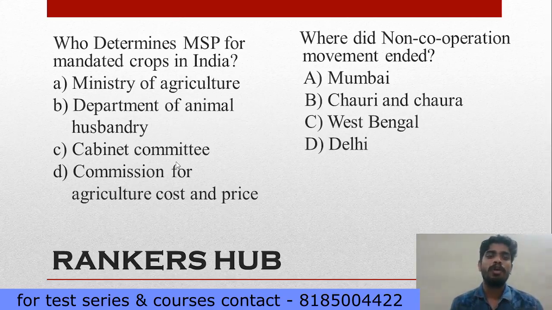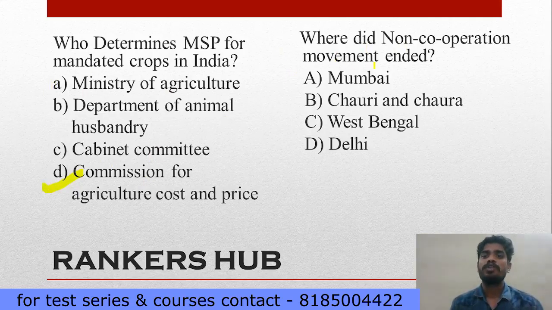Now how to eliminate the options? Cabinet Committee cannot do it. Department of Animal Husbandry cannot do it. Ministry of Agriculture and the Commission for Agriculture Costs and Prices will be the confusing options. Now your answer is option D, because of course this is one of the departments under the Ministry of Agriculture. That is why, to make you confused, they will give the options like this. So you have to go for the best option. If this option is not there, your answer is option A.